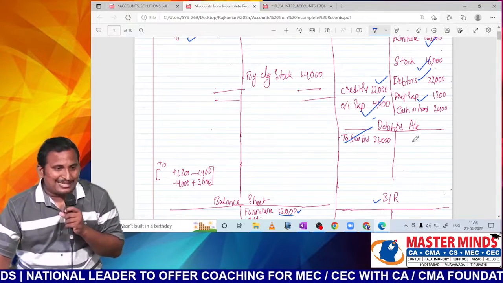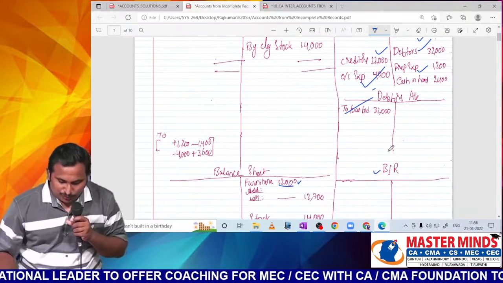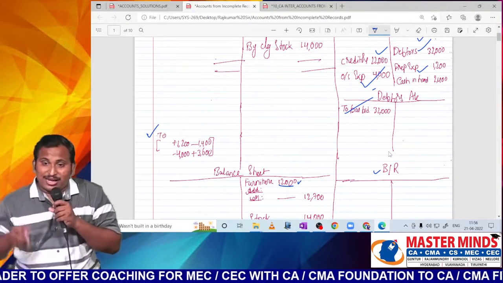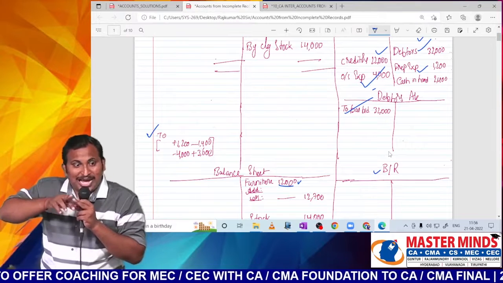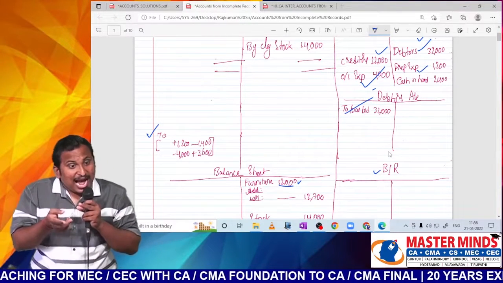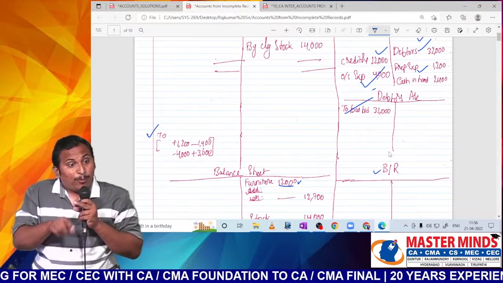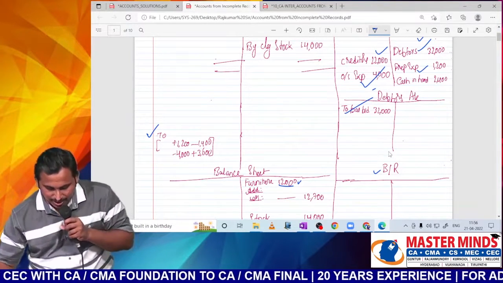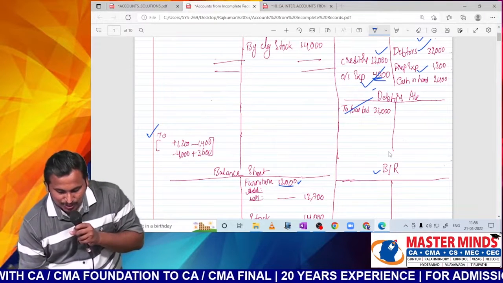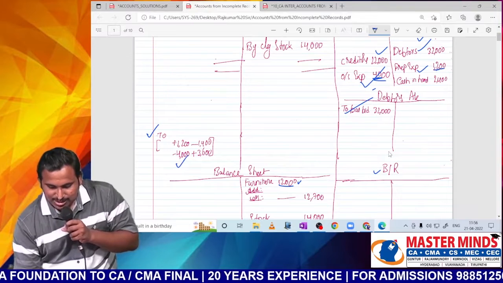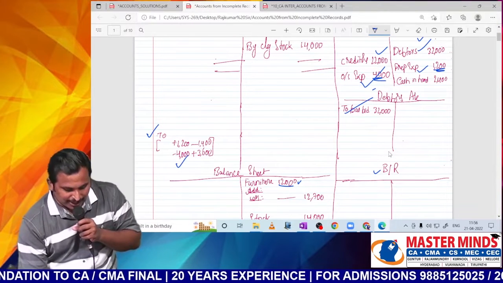This is one place. The other place is, when you find the current year expenses incurred, how do you find it, sir? For the expenses paid, you will add closing outstanding, reduce opening outstanding, add opening prepaid, reduce closing prepaid. Now what I have done, because this is opening outstanding, I have reduced. Similarly, this is opening prepaid, I have added.